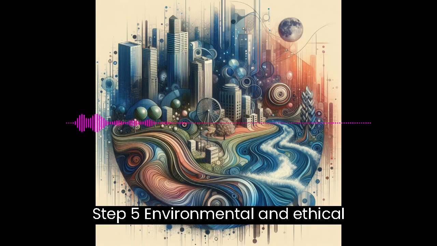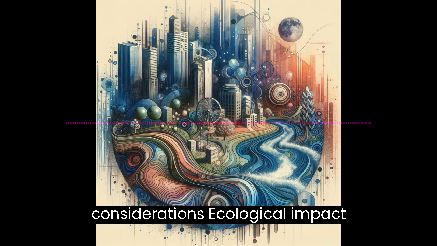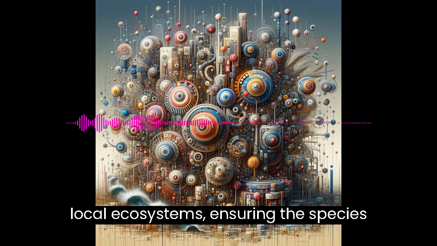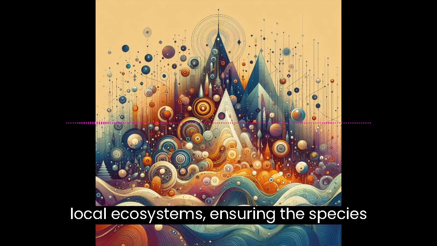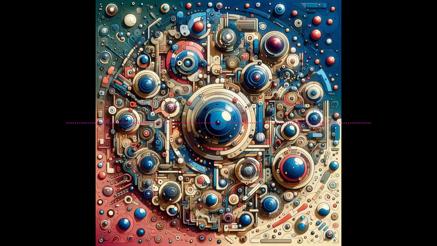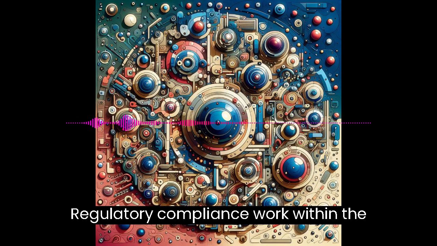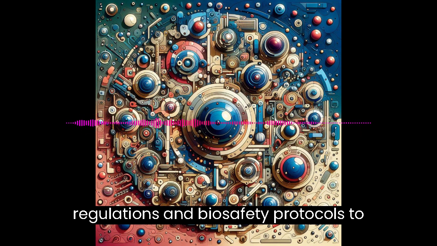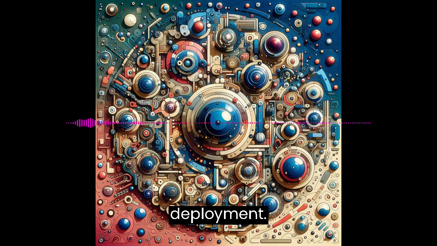Step 5. Environmental and ethical considerations. Ecological impact assessment. Conduct comprehensive studies to understand the potential impact on local ecosystems, ensuring the species does not become invasive or disrupt native populations. Regulatory compliance. Work within the framework of genetic modification regulations and biosafety protocols to ensure ethical development and deployment.